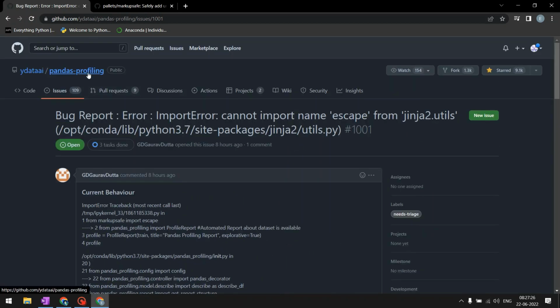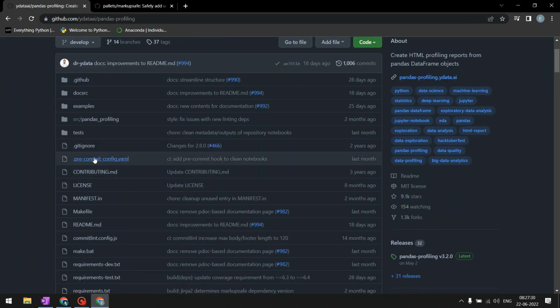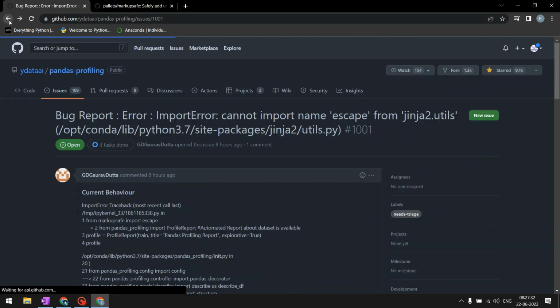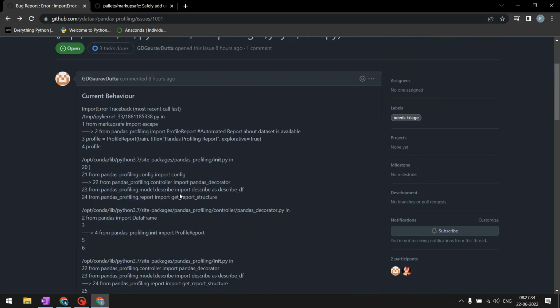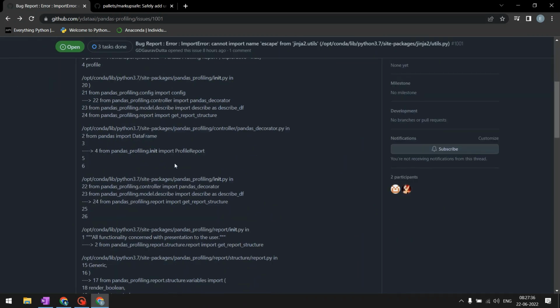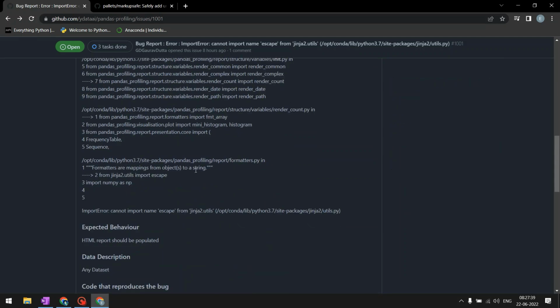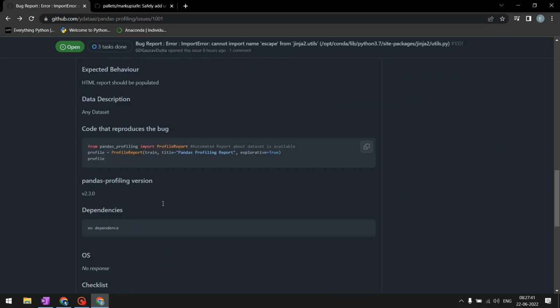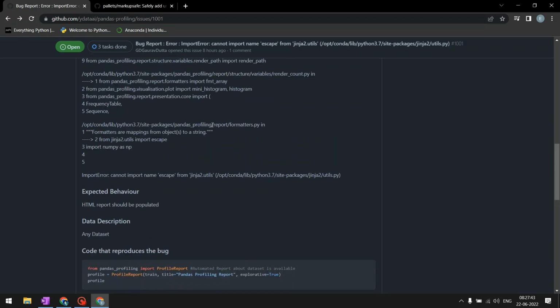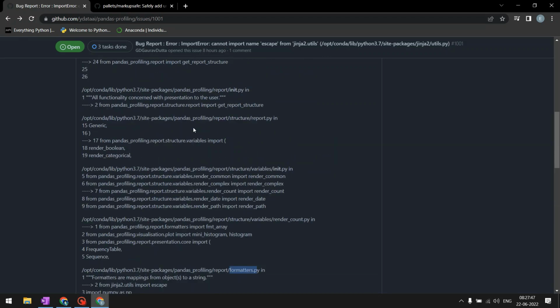So just to verify that, in the latest version of pandas profiling, if you look at wherever this issue was present, where was this issue present? Within the formatters.py file in report in pandas profiling.